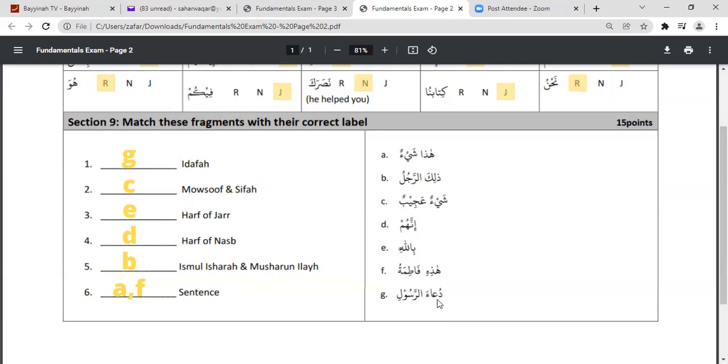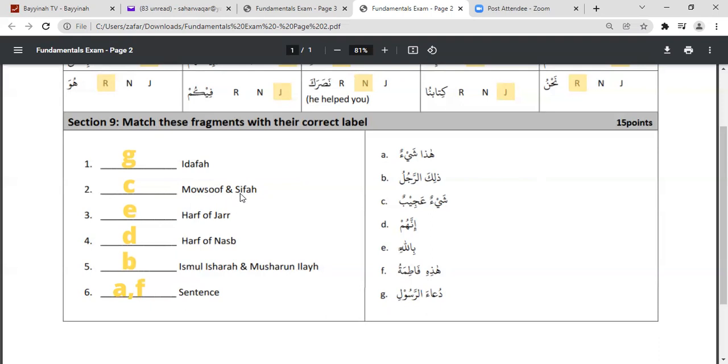The two conditions for being mudaf mudaf alay are that the mudaf should be light with no al, and the mudaf alay should be in the jar status. This is light with no al, and this is in the jar status. So this one is actually mudaf mudaf alay. So G is idafa. Now mausuf sifa, right?